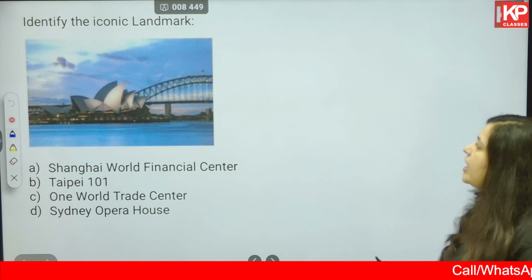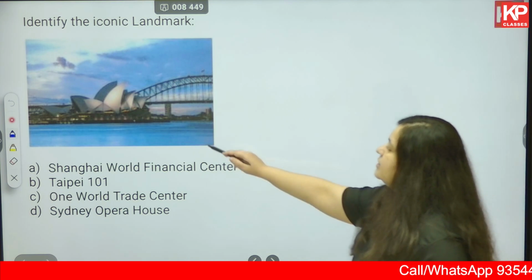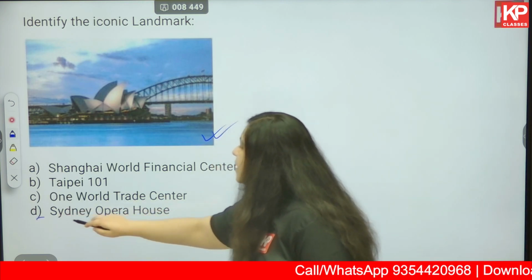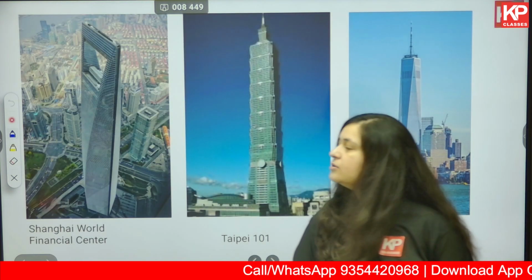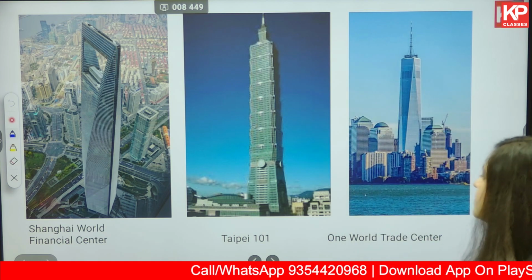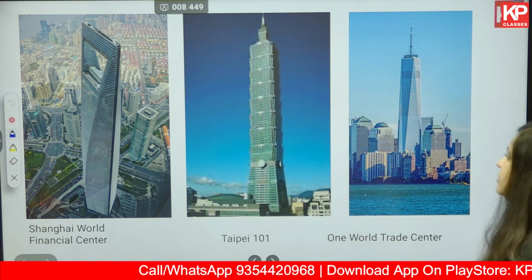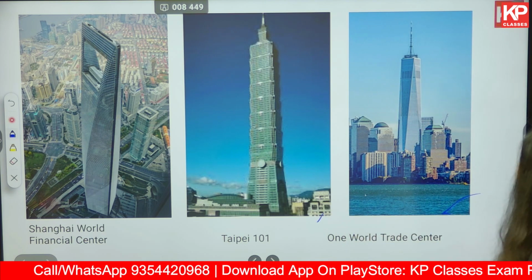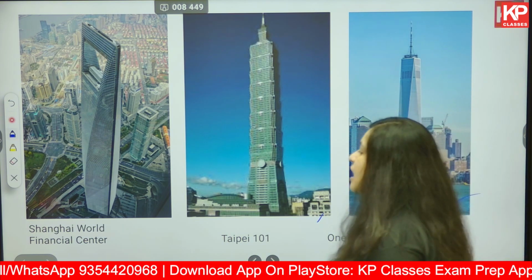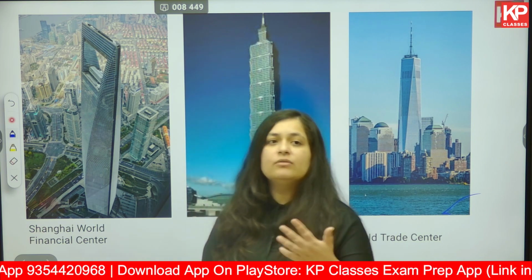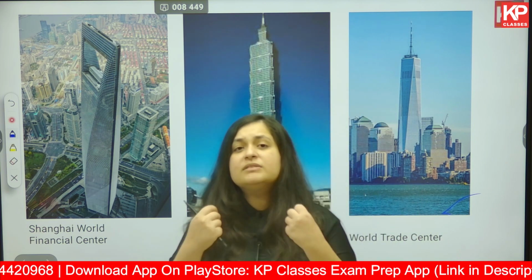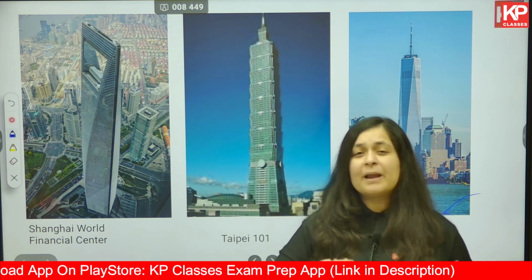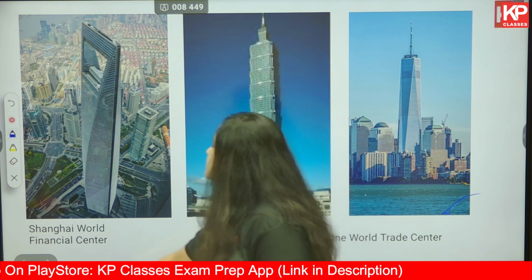Next, identify the iconic landmark. This is an image of the Sydney Opera House. Okay, let's look at how the other structures look like. The Shanghai World Financial Center, the first one, second one Taipei 101 and the third one One World Trade Center. All of these are high-rise structures. Look at how the structure is, who is the architect of this, how has it been planned, what is the concept, etc. Look at all these details.